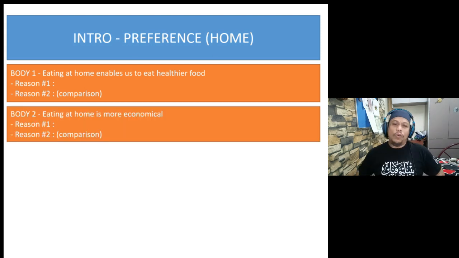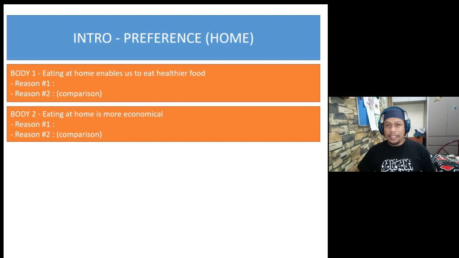Okay, body 2, eating at home is more economical, something to do with your budget. So the whole paragraph talks about economy, about budget, about expenditure and all that. Reason one, you can explain why eating at home saves more. And then comparison with the restaurant.